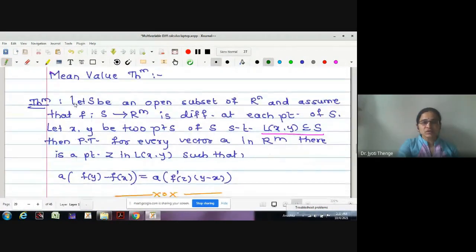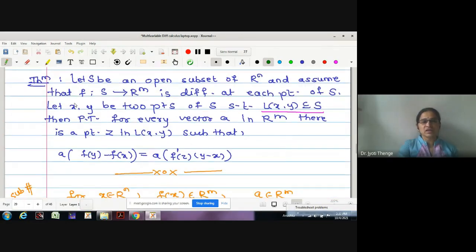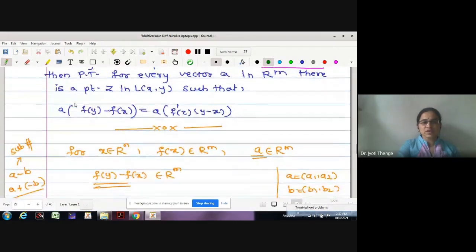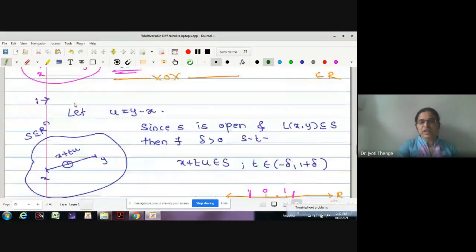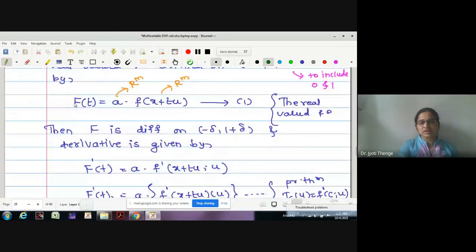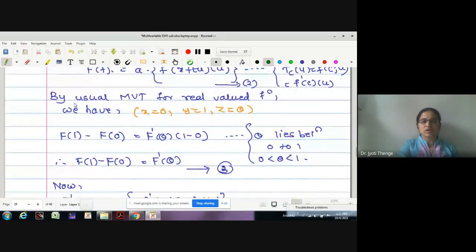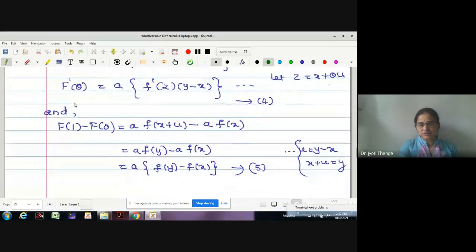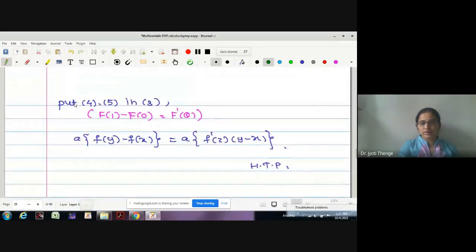Later, we wrote the mean value theorem for functions of Rn to Rm type, and we were told that the same kind of statement works only if we take a dot product on both sides with an arbitrary vector a in Rm. We saw the proof of this mean value theorem in detail in the last lecture. I hope you have understood this. I think you have revised it also. If you have a difficulty, you can ask me. Even now, I am ready to answer.